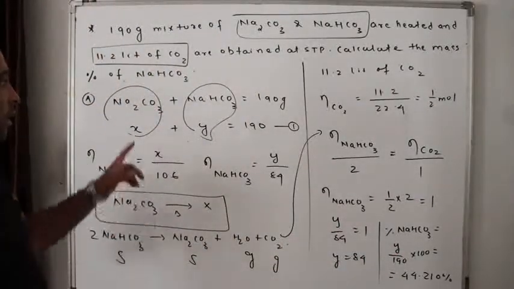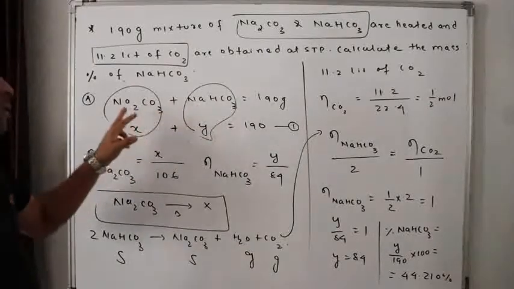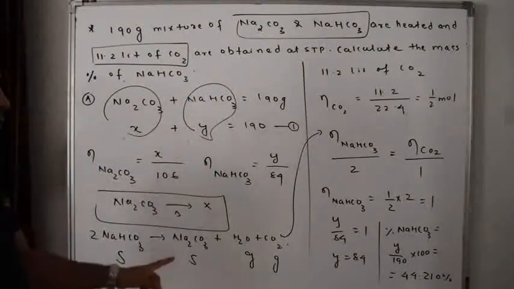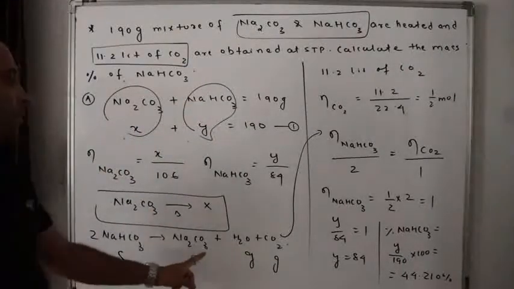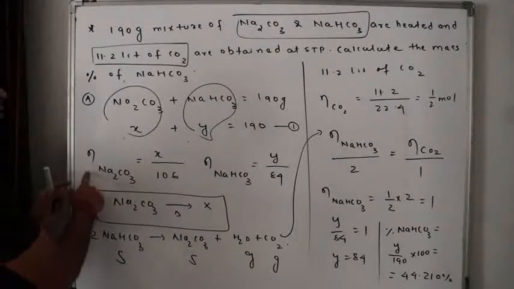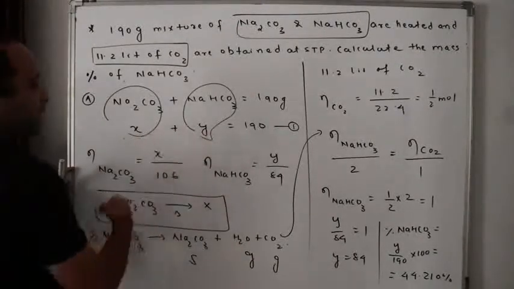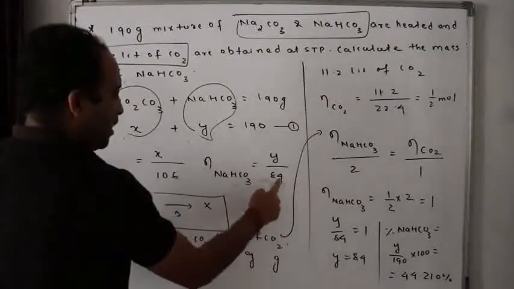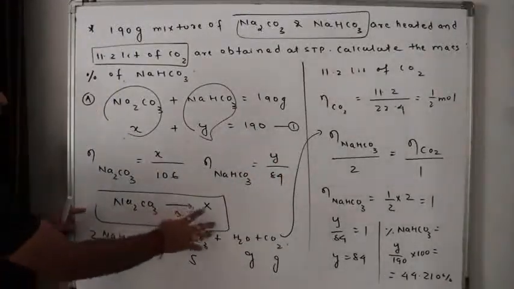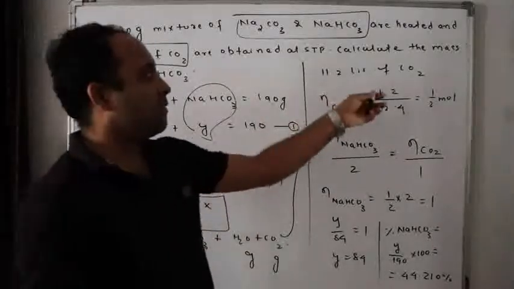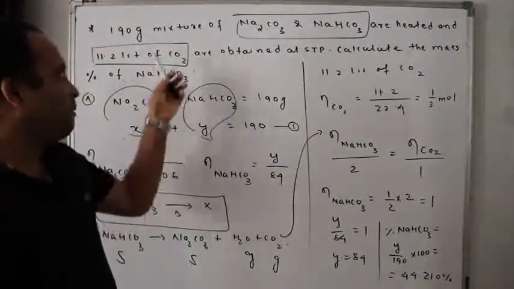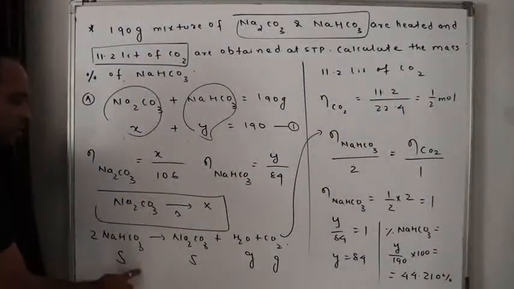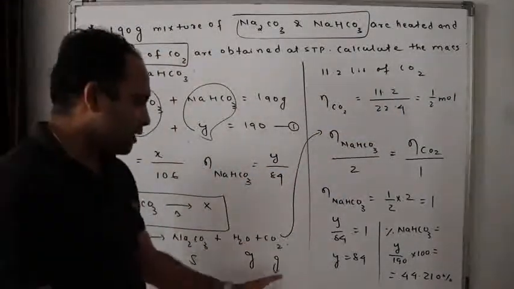I have already taught you that Na2CO3 and NaHCO3. Na2CO3 is very stable towards heat. It will not break down. NaHCO3 will break down to give water, carbon dioxide and sodium carbonate. Now number of moles, I have taken this as X and this as Y grams. Number of moles is equal to mass in gram by molar mass in gram per mole. So Na2CO3 does not react. Now 11.2 liters of carbon dioxide is formed by heating this. So this was only due to what? NaHCO3. Now this is solid, gas liberated.